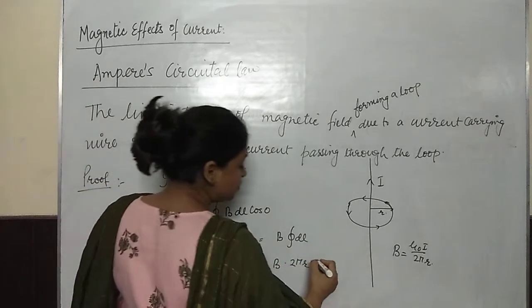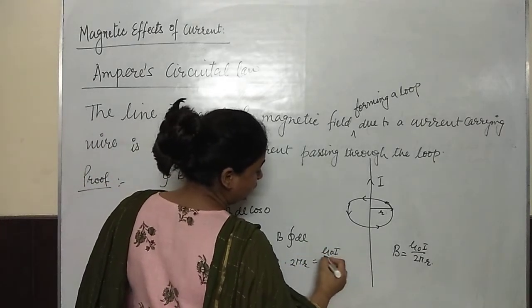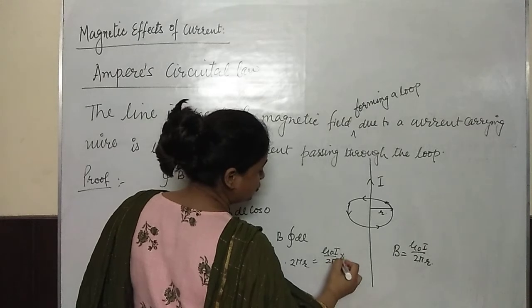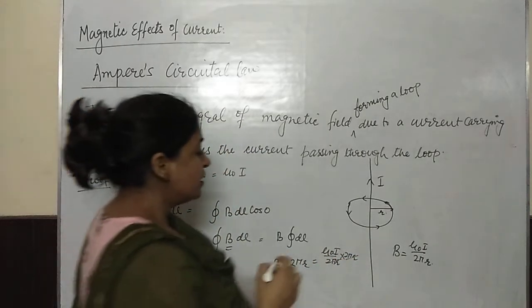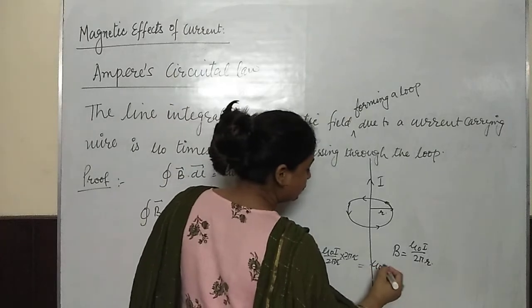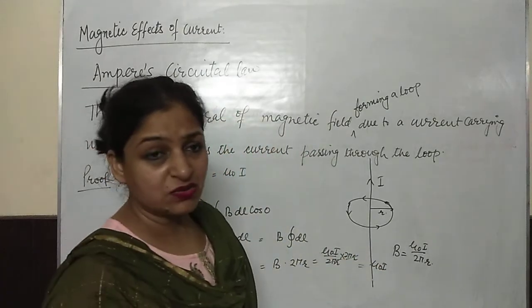Now let us substitute the value of B. What is B? That is mu naught I over 2 pi r into 2 pi r. So 2 pi r would get cancelled. So what we are left with? Mu naught I. And this is the proof of Ampere's circuital law.